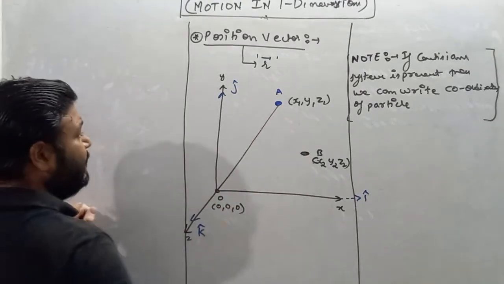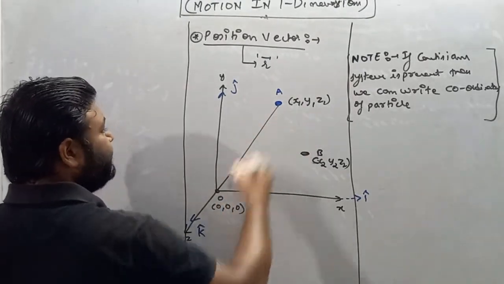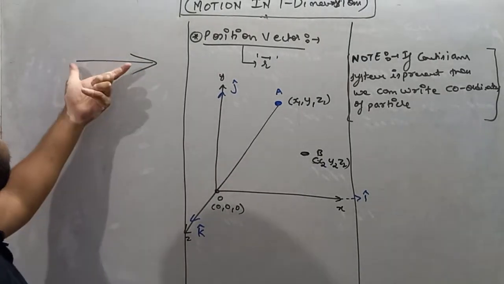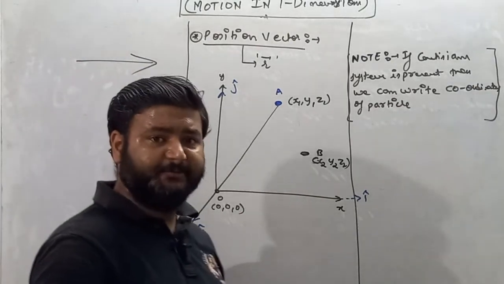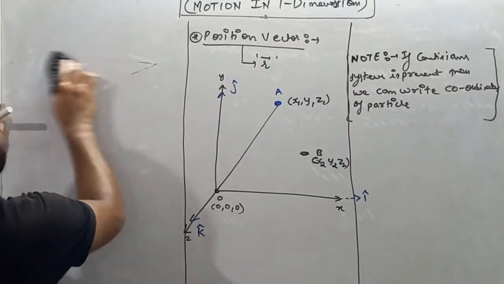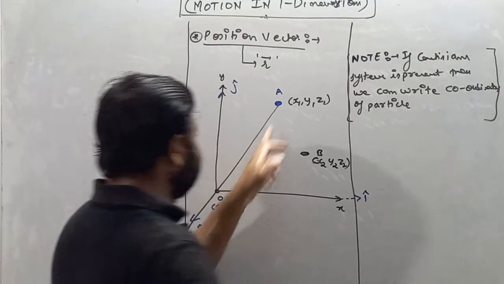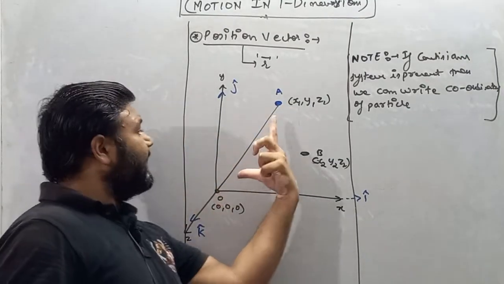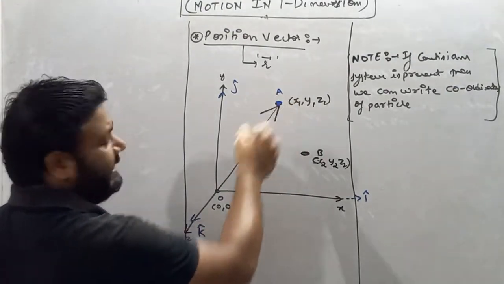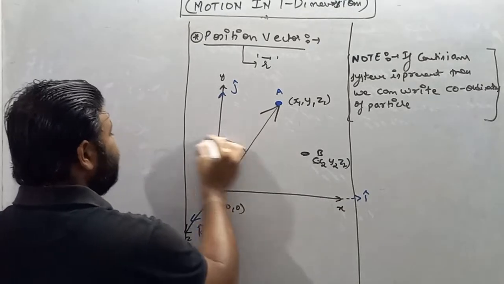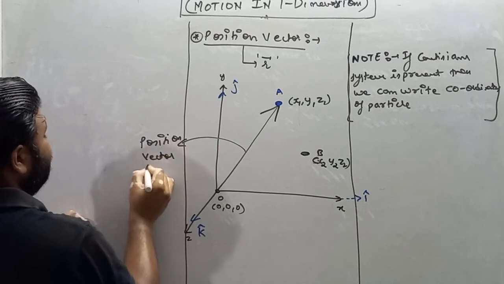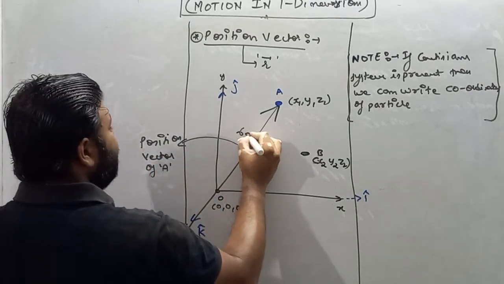This is your straight line for point A, having magnitude. We know that a vector is represented by an arrow in which the head gives direction and the length of this line gives the magnitude. So position vector is basically a straight line joining the particle with the origin, having magnitude as well as direction. So for giving direction, I'll make an arrow. So this line is basically, my dear students, the position vector. Remember, the position vector of A, I'll write it as RA vector.